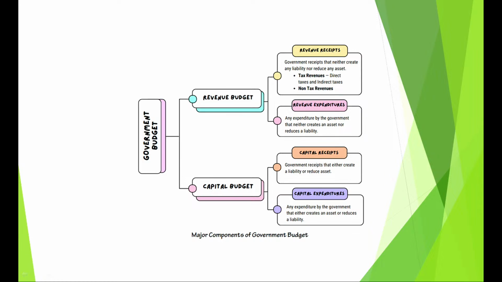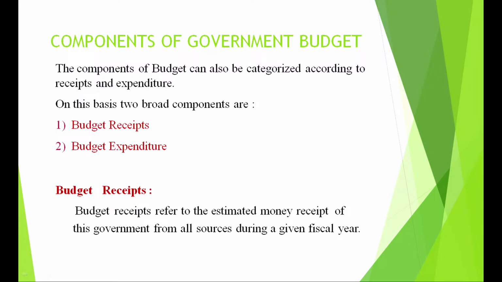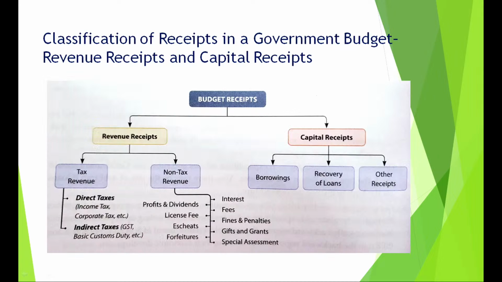Again, capital receipts either create a liability or reduce an asset, and capital expenditure either creates an asset or reduces a liability. Either or may, what happens is only one condition is satisfied. So, budget receipts and budget expenditure. Budget receipts is the estimated money receipt of the government from all sources during a financial year.